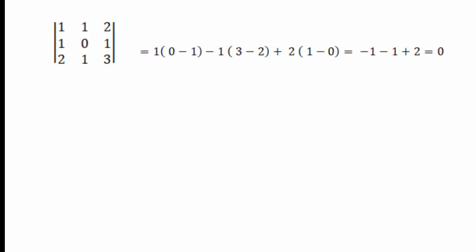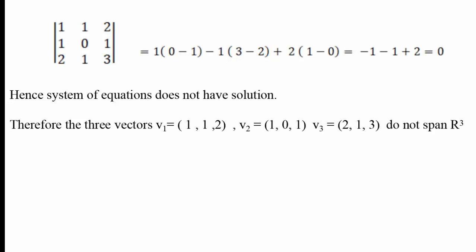As the determinant of coefficients is 0, the system doesn't have any solution. As the system doesn't have any solution, the three vectors v1, v2, v3 do not span R cube.